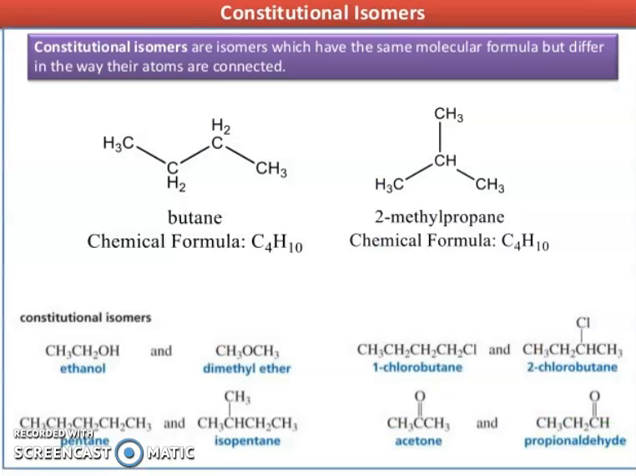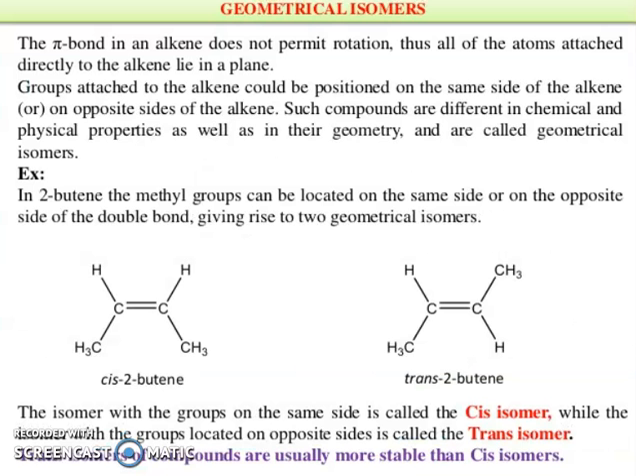Now friends, constitutional isomers. Constitutional isomers are isomers which have the same molecular formula but differ in the way that their atoms are connected. Butane, chemical formula C4H10, and 2-methylpropane, chemical formula C4H10. So constitutional isomers: ethanol and dimethyl ether, 1-chlorobutane and 2-chlorobutane, pentane and isopentane, acetone and propanaldehyde.